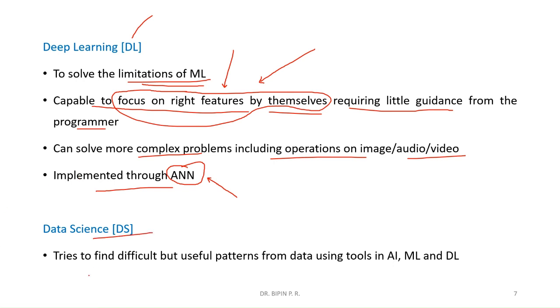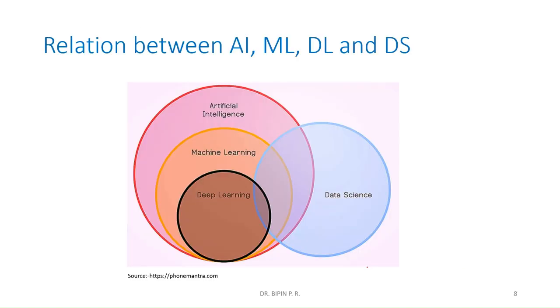Data science tries to find difficult but useful patterns from the data using tools in AI, ML, and DL. Now, this is the diagram which shows the relation between all these terms: AI, ML, DL, and data science. DL means deep learning. As I told you, artificial intelligence is the main branch, and machine learning and deep learning are the sub branches. Under AI, ML comes, and under that, DL comes.